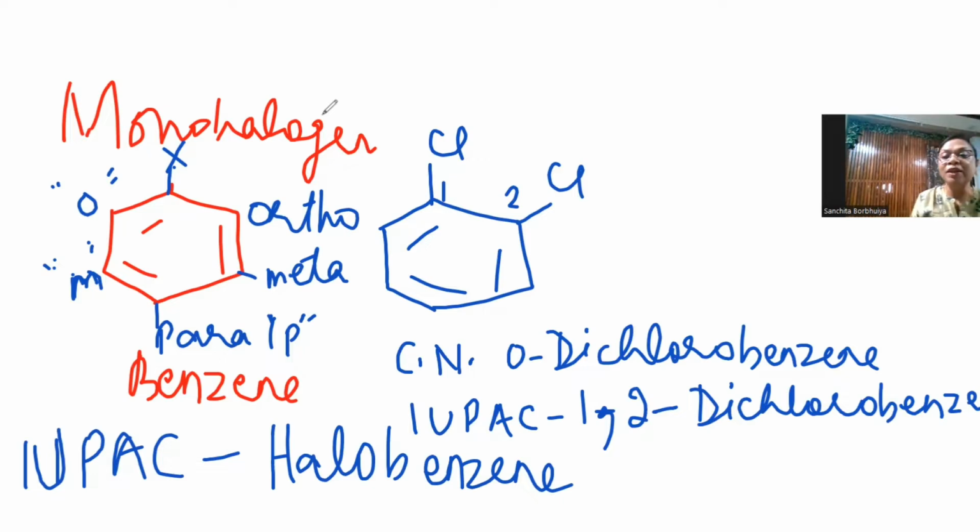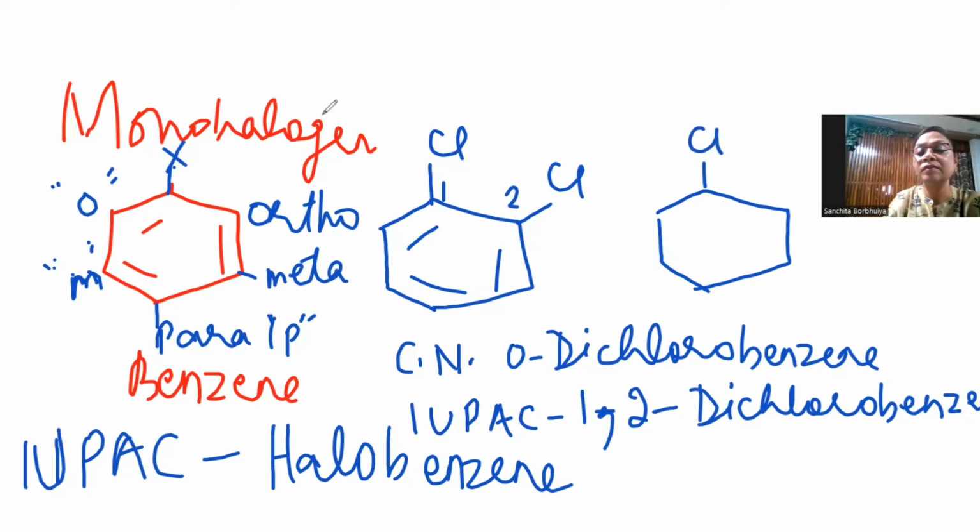All right? Okay. Now let us go to the trihalogen derivative. Yes, this is the trihalogen derivative. So here you can write ortho, meta, trichlorobenzene.